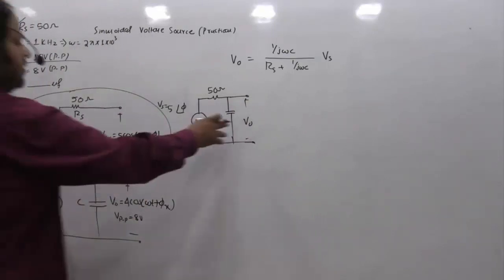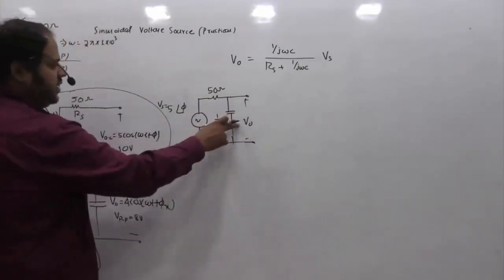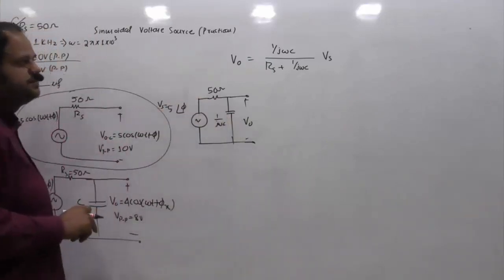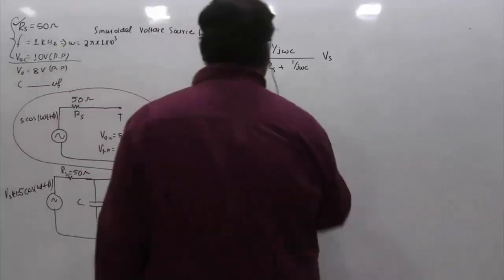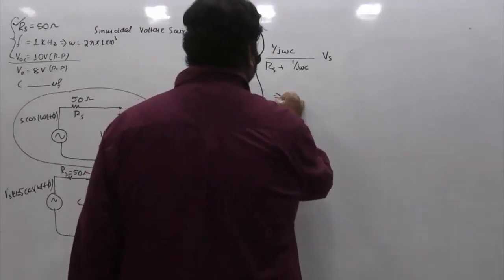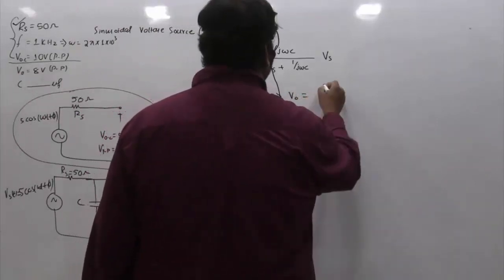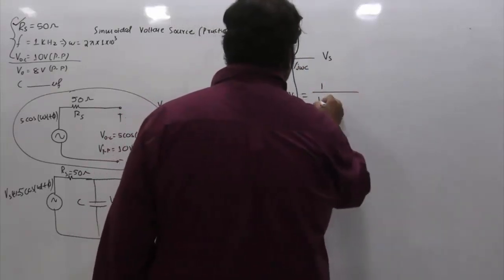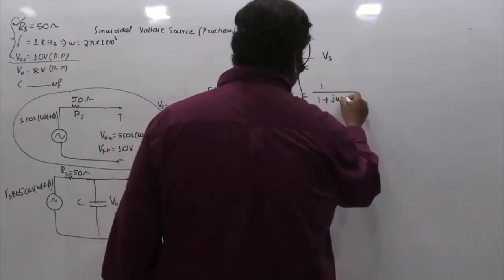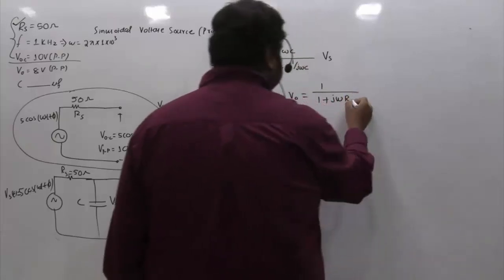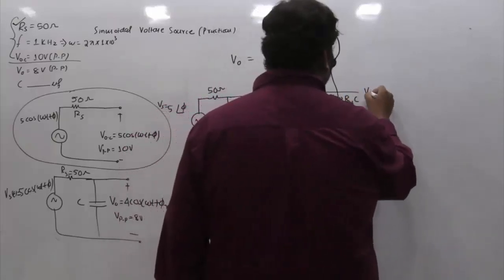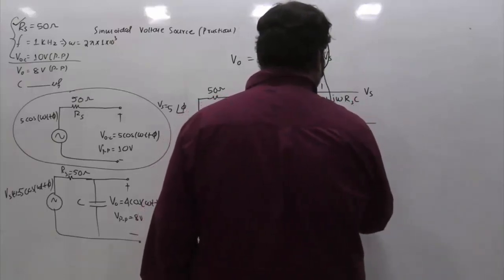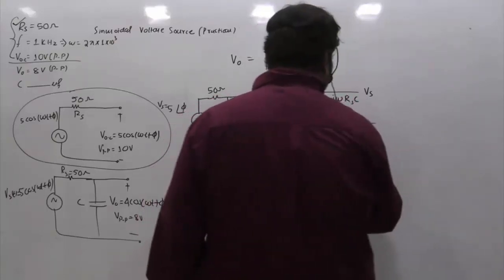So V naught equals, by the voltage division rule, this impedance divided by the sum of this and this impedance, times the source voltage. If we take j omega C down, this implies V naught equals 1 by 1 plus j omega Rs C, multiplied by Vs. What is omega?